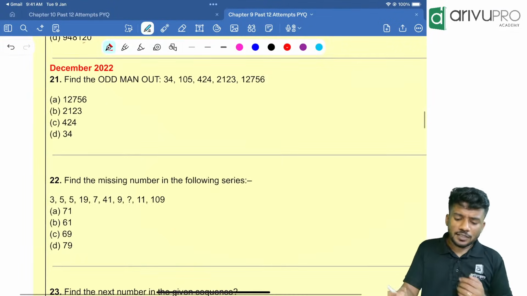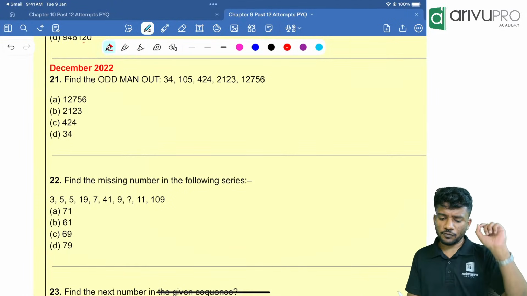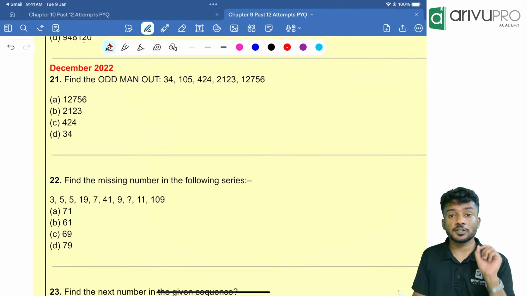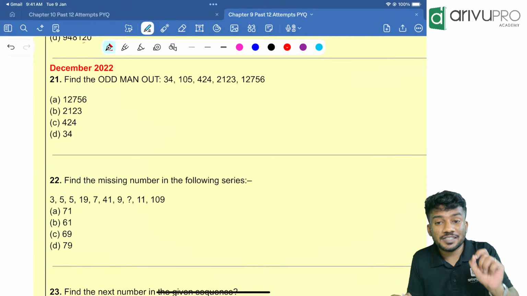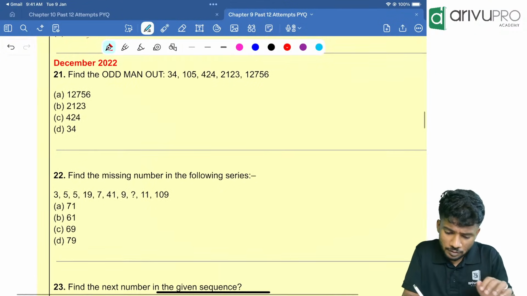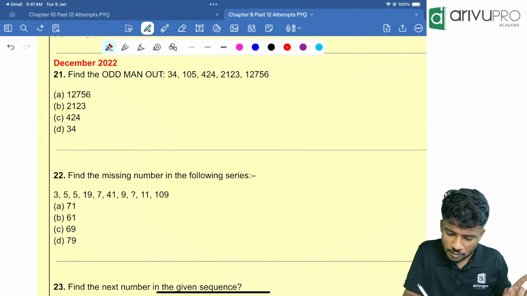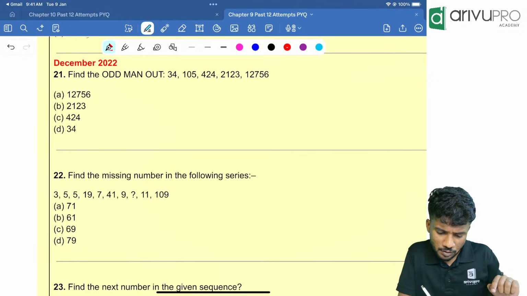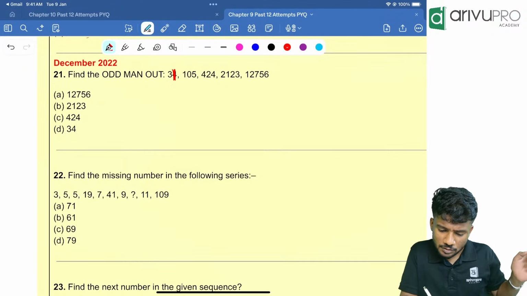Next one, find the odd man out of 35, 105, 424, 200, 2123, 12,756. People, it is very easy to find. One second, I think something is wrong over here.